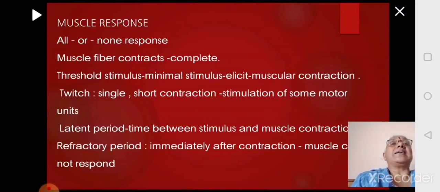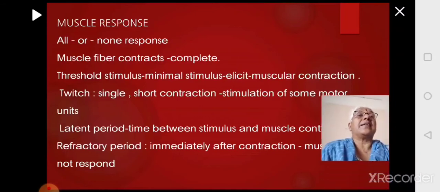When a muscle contracts, if there is one single contraction brought about by one motor unit or some very few motor units, then it is called as a twitch. So there is the latent period, that is the time between the stimulus and the actual muscle contraction.